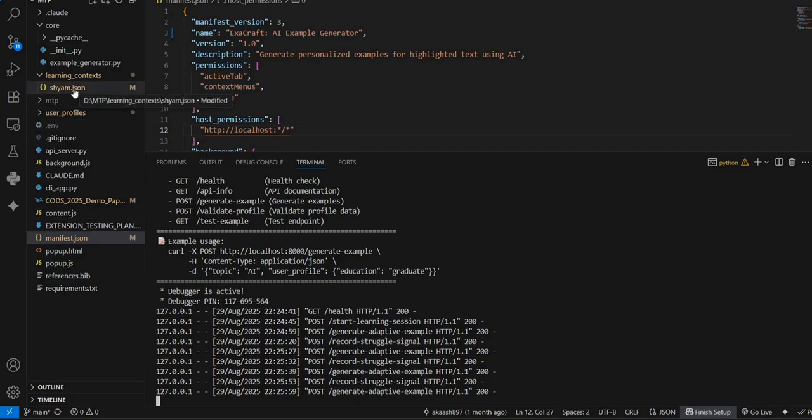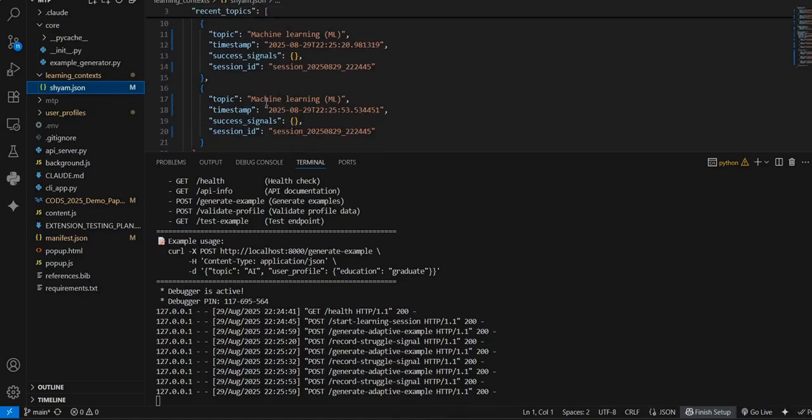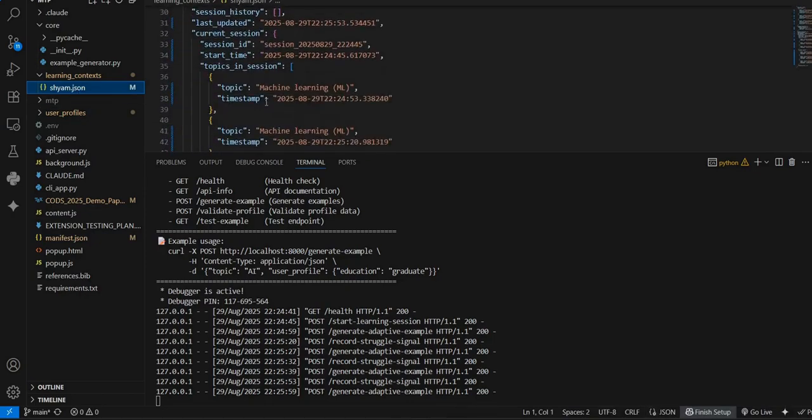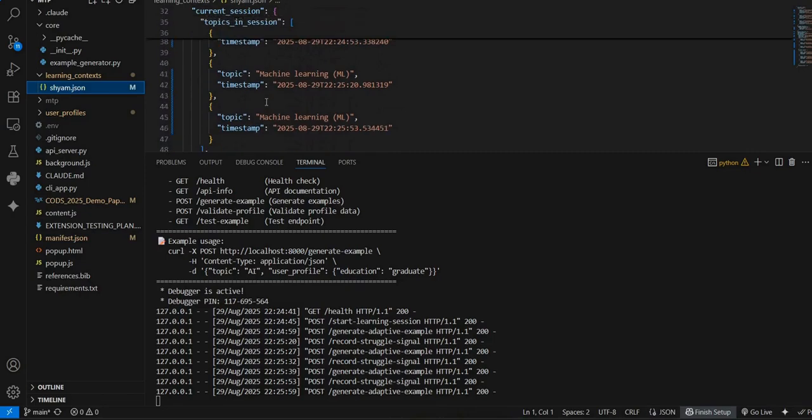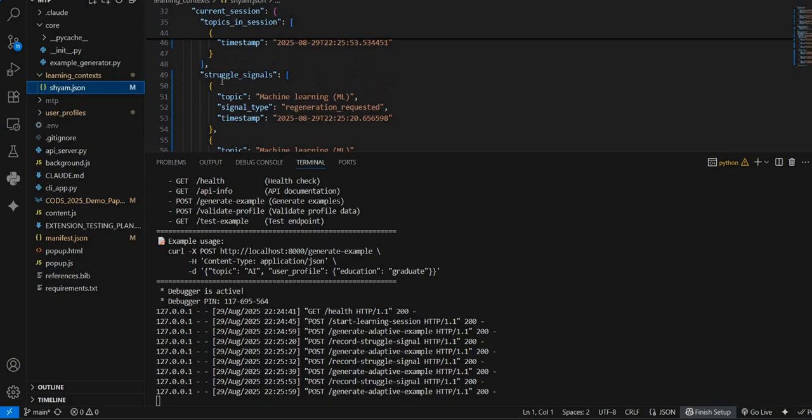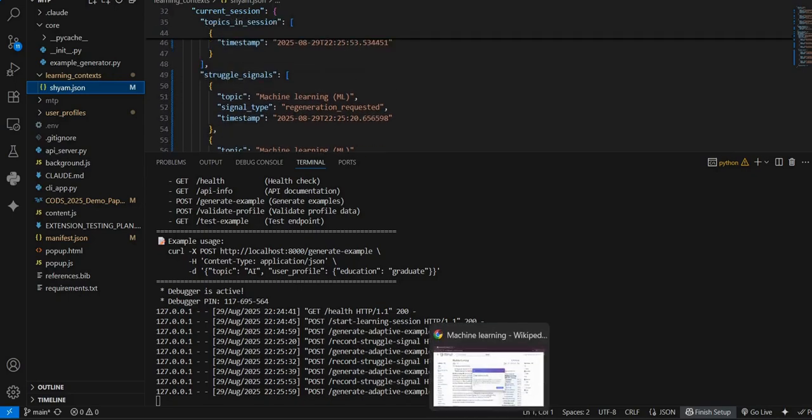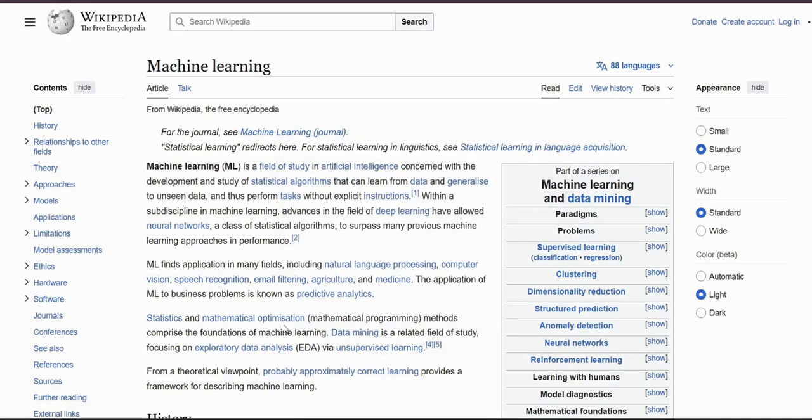So in the JSON file, we can also see that we are having some struggle indicators, as we can see here. Here is the struggle indication, which now results in the modified example.